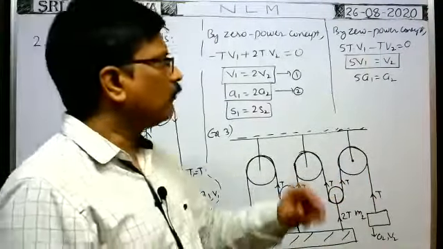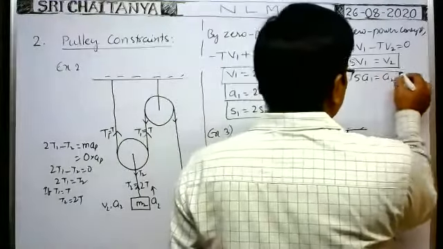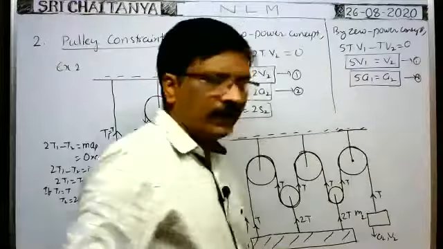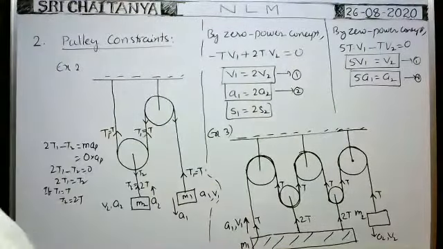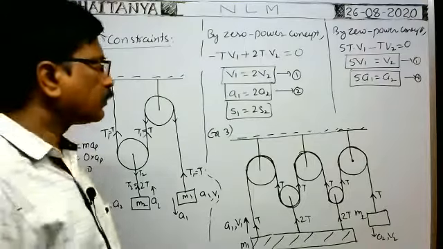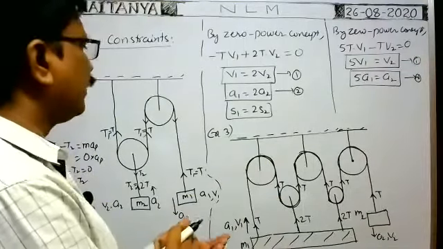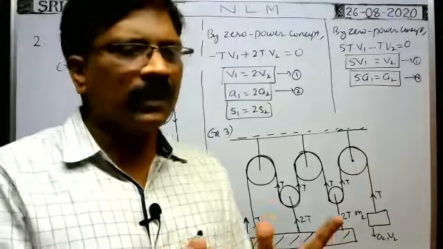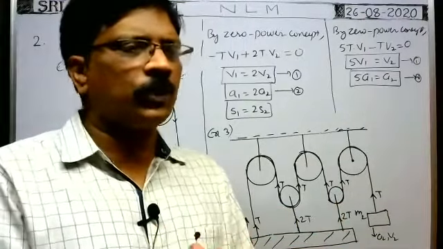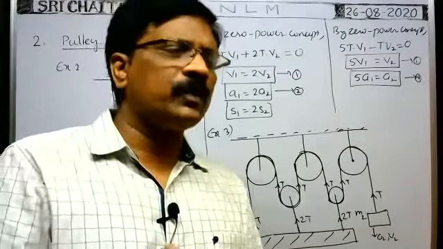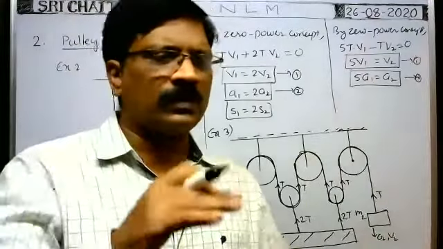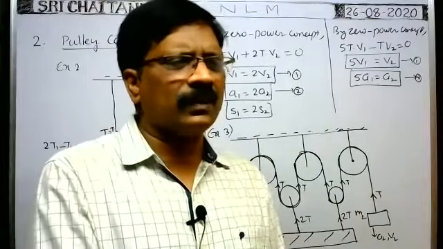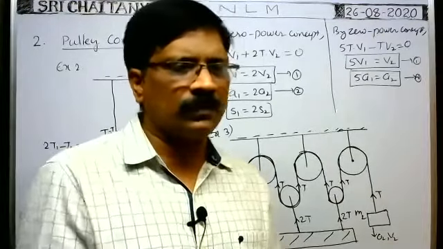So this is one more constraint relation. In this way we can write the constraint relations. Now these are some constraint relations. Generally in our Mains or Advanced, they used to give problems with 2 pulleys or 3 pulleys only. Generally they are not asking problems related to a larger number of pulleys, like 6, 7, 8 pulleys. These are enough.